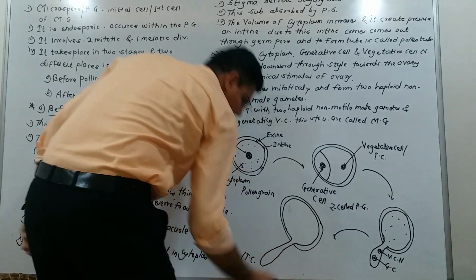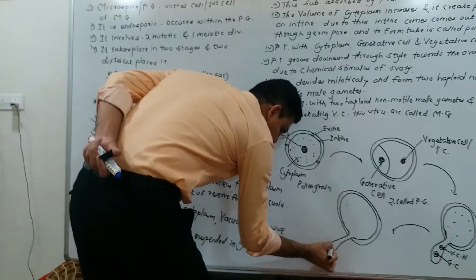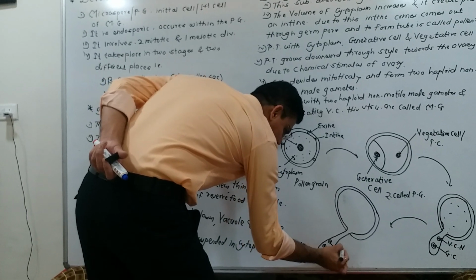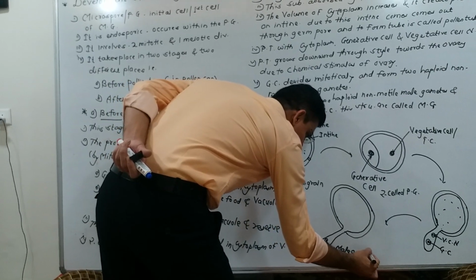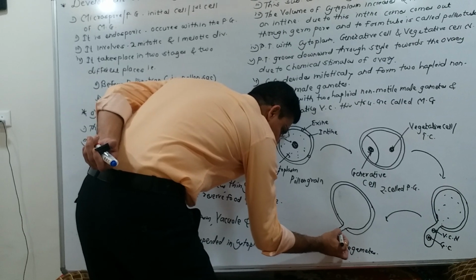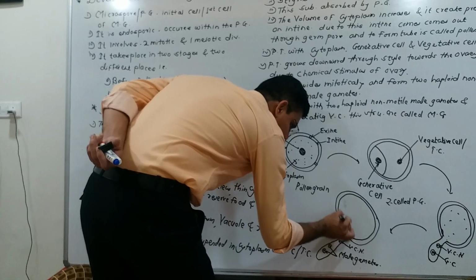So in this way, from the generative cell two haploid non-motile male gametes are formed, and this is the vegetative cell nucleus.